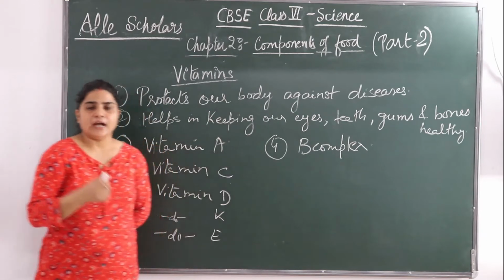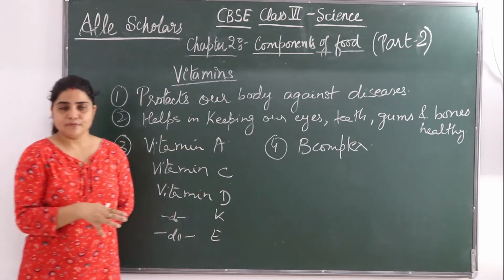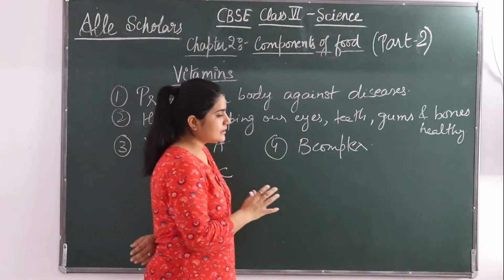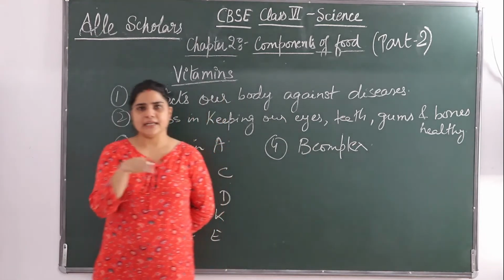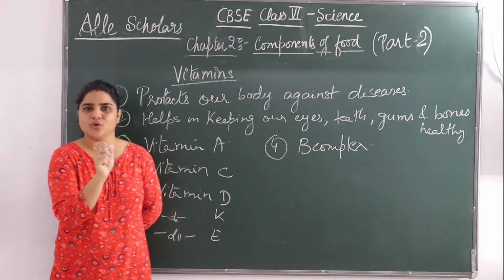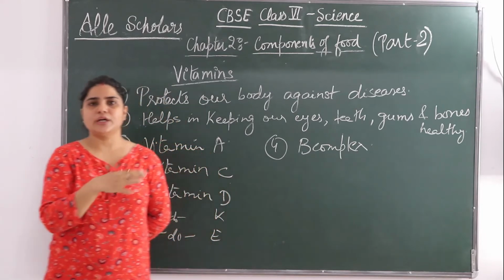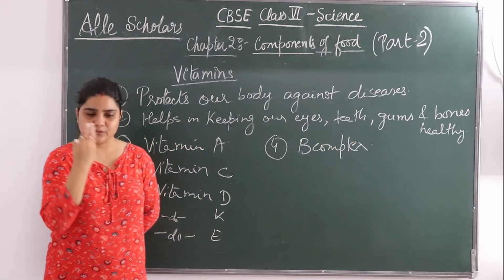Now the question is, does our body need lots of vitamins? The answer is our body needs all types of vitamins but in a small quantity. Excess of vitamins is not needed.